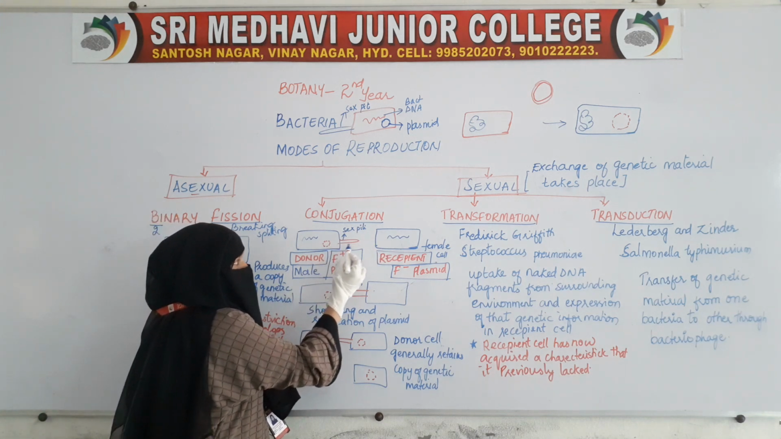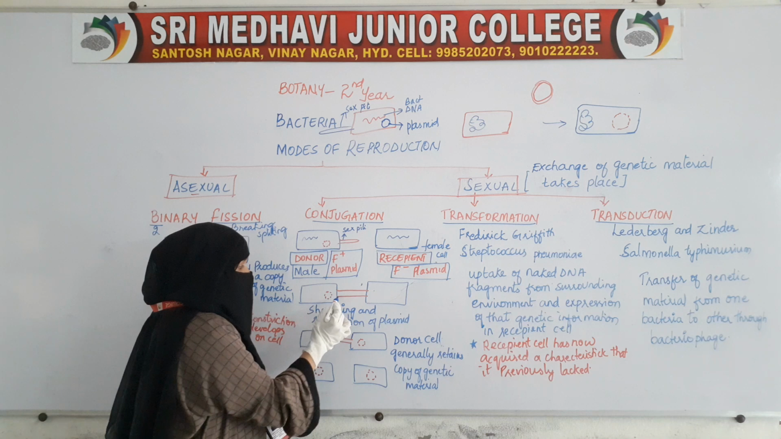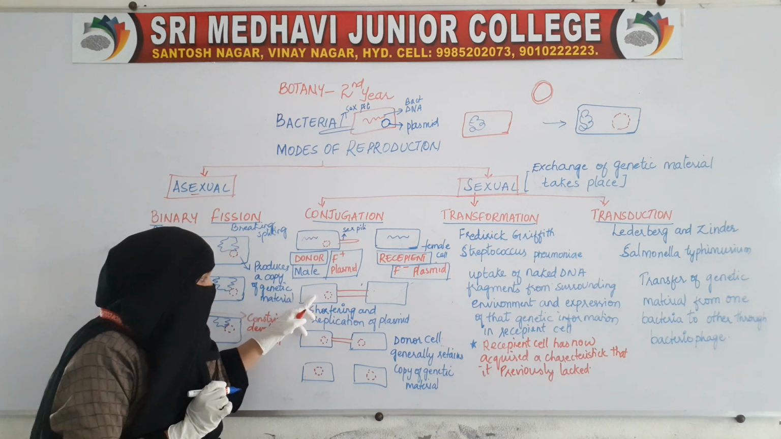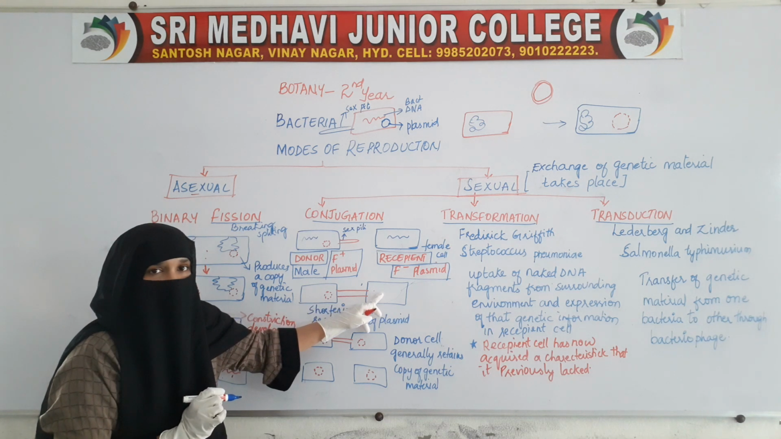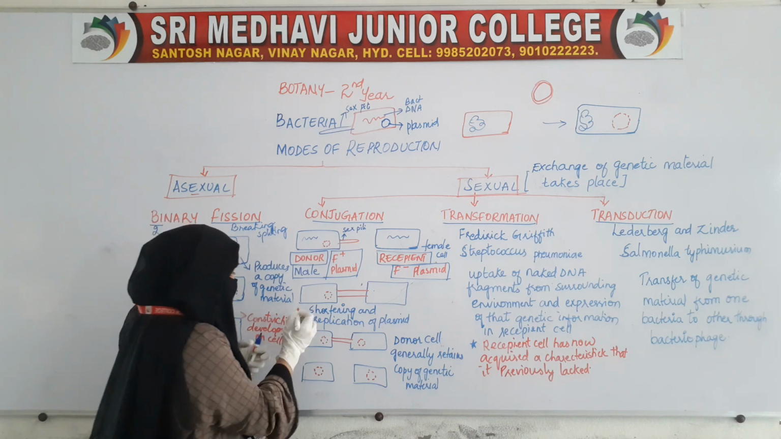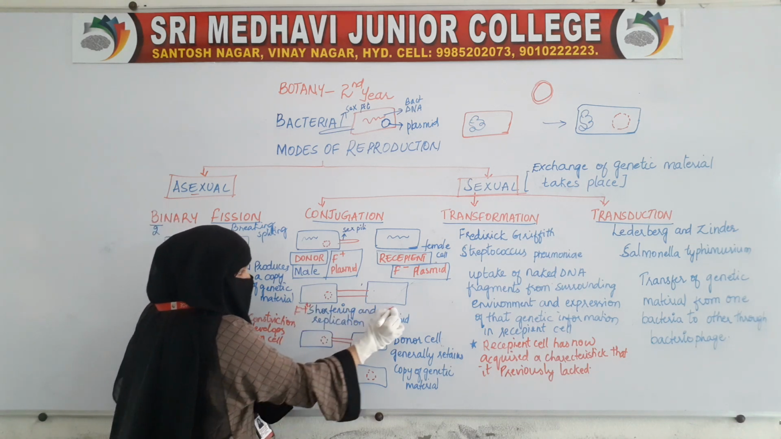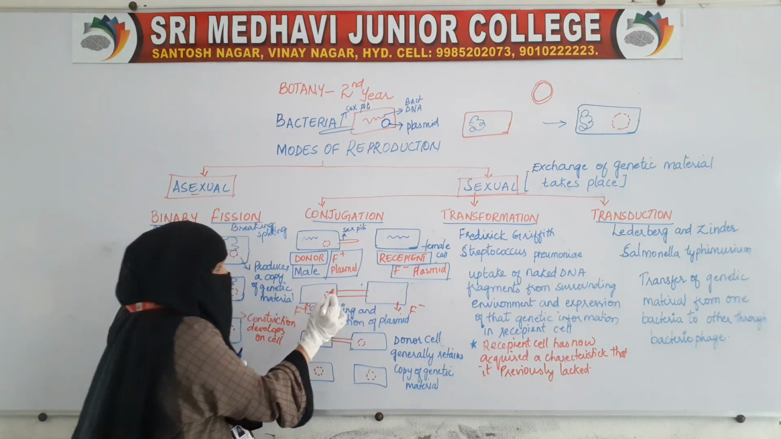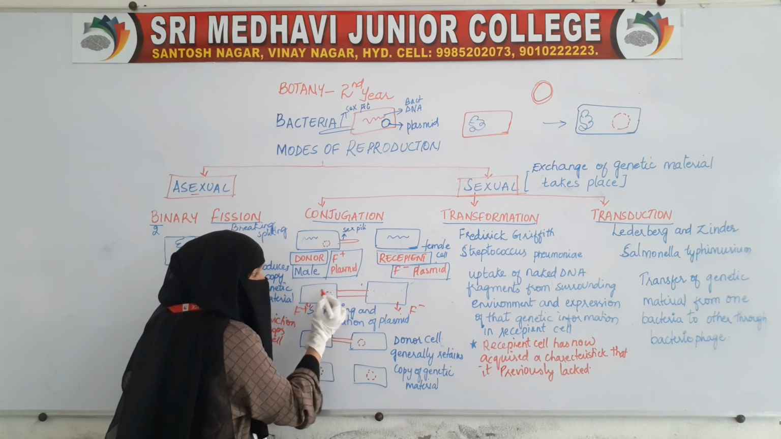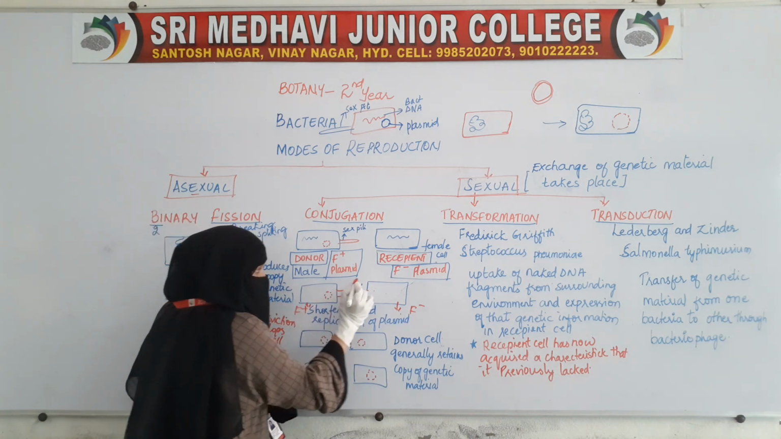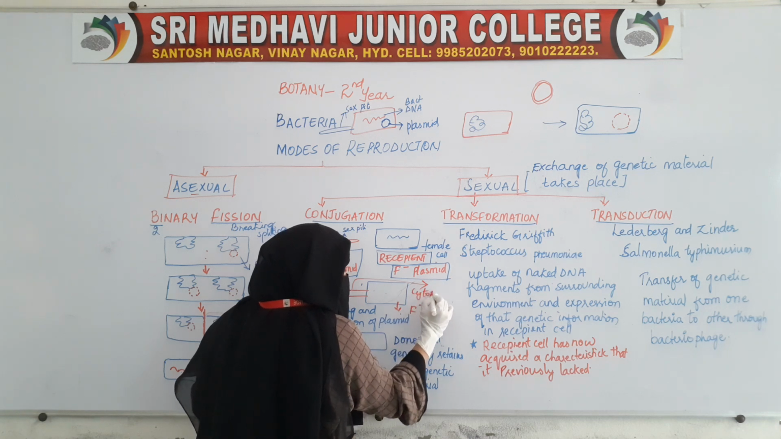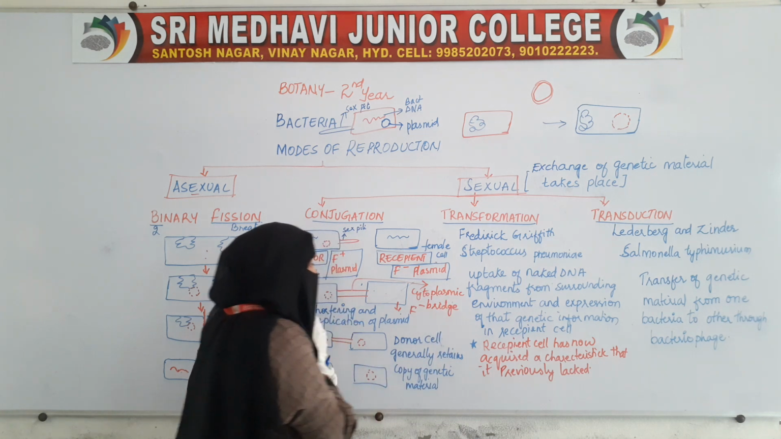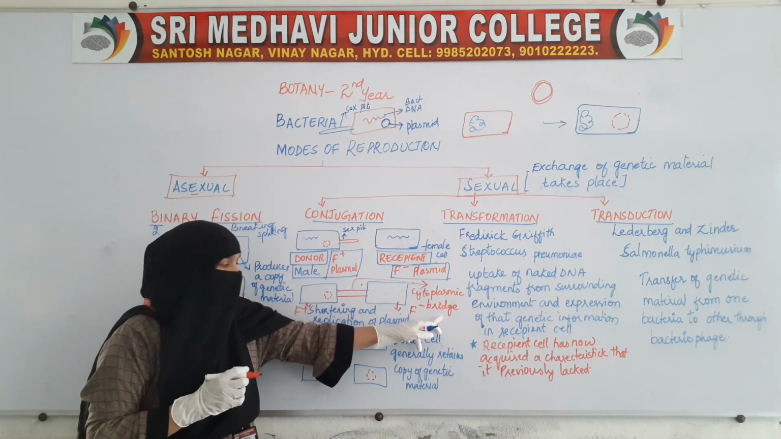Now the sex pili of the F positive bacteria goes and attaches itself to the F negative bacteria. This is the F positive one and this is the F negative one. So now a bridge is formed between these two bacteria. This bridge is called the cytoplasmic bridge.